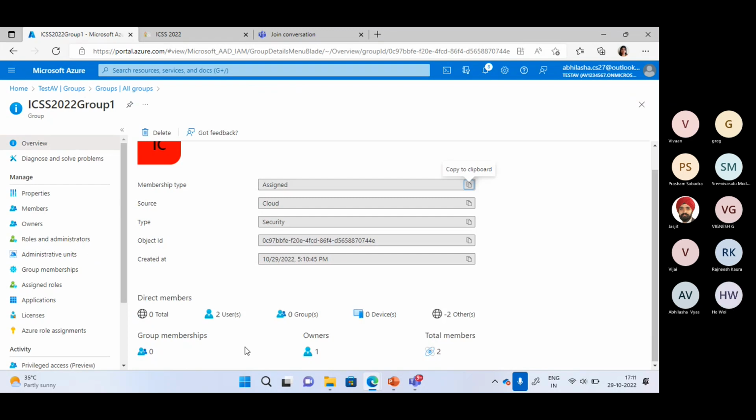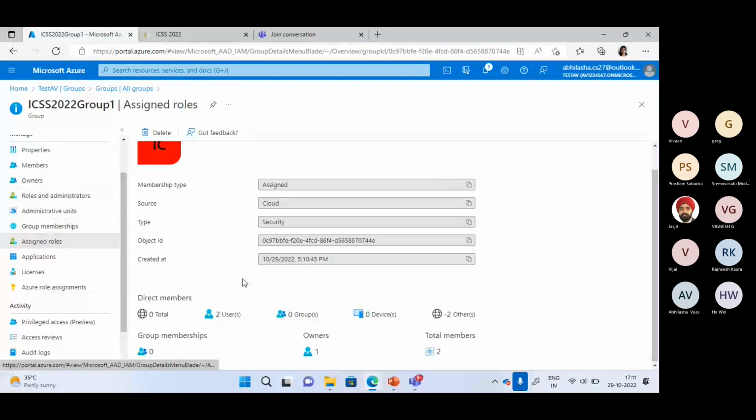I can see the members, and this is a direct assignment. We can't have dynamic user membership for these groups. For privileged access, only the assigned membership type is allowed. Here I can go and check the roles, permissions, and what assigned roles I have. All these things I can check for this specific group.